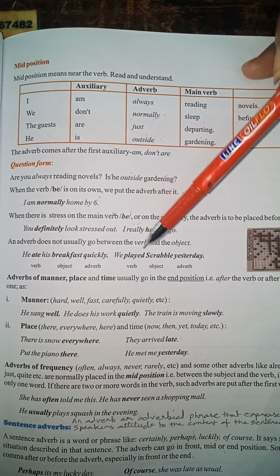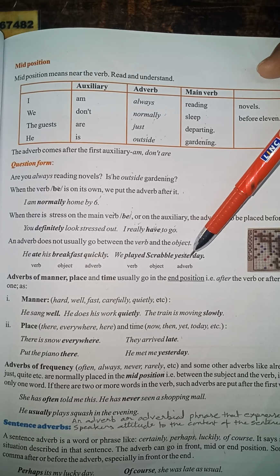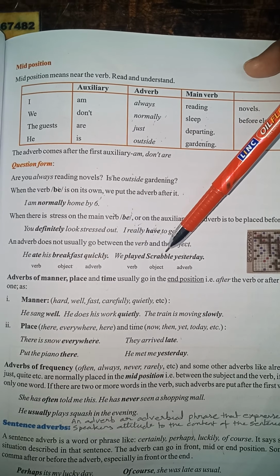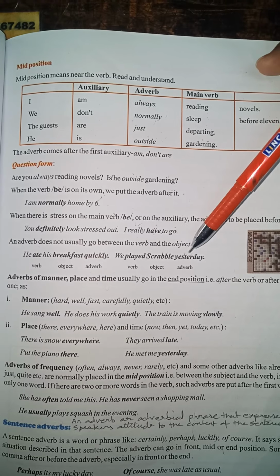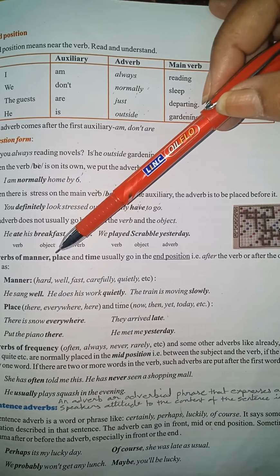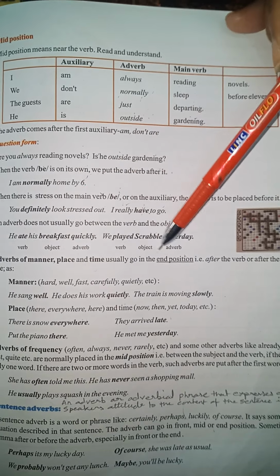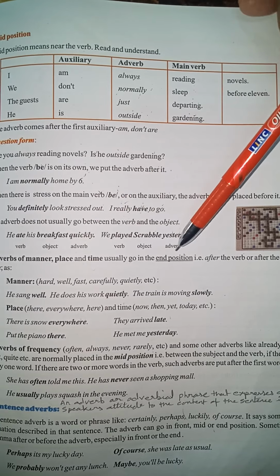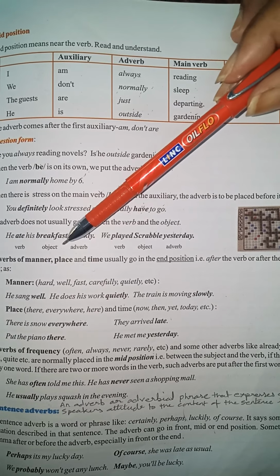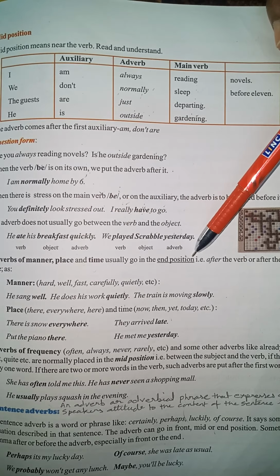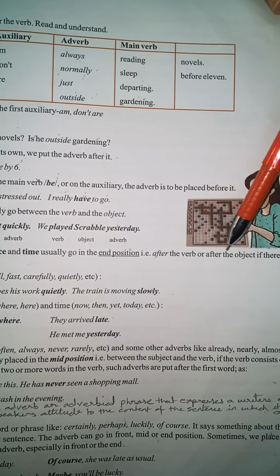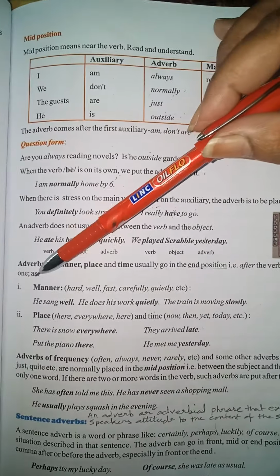Quickly is our adverb. We played Scrabble yesterday. So when? This is an adverb of time. We played is our verb, Scrabble is the object, and the adverb of time, yesterday, comes at the end position. Then we have adverbs of manner, place and time. What are they telling us? Adverbs of manner, place and time usually go in the end position. This is specified that when we are using an adverb of manner, place or time, then generally we put them in the end position in a sentence. That is after the verb or after the object if there is one.